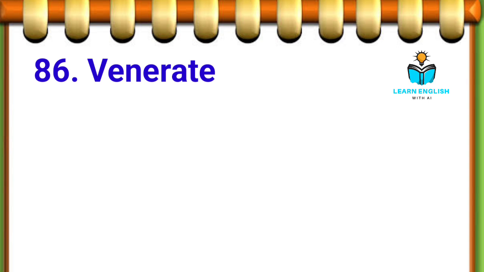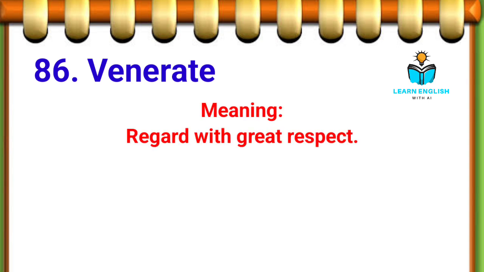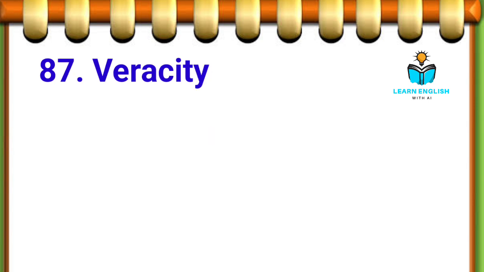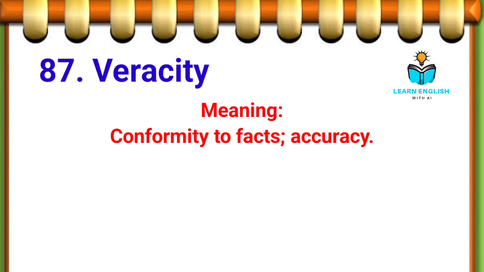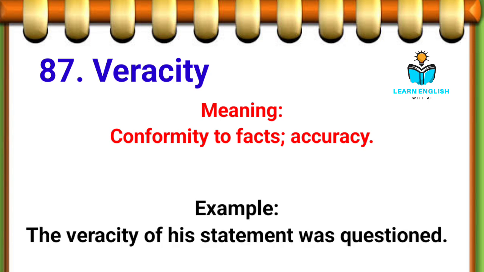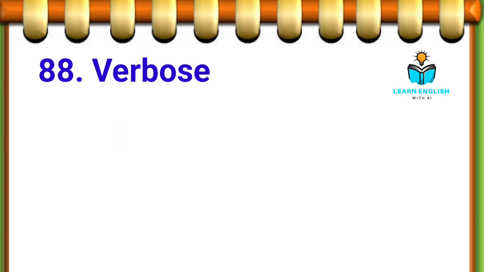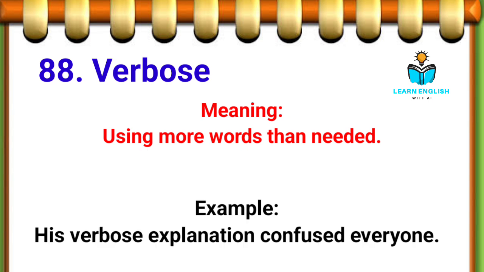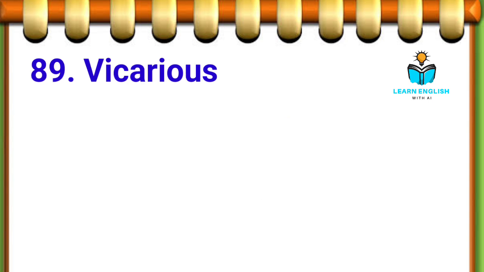86th. Venerate, regard with great respect. Example, the community venerated the old traditions. 87th. Veracity, conformity to facts, accuracy. Example, the veracity of his statement was questioned. 88th. Verbose, using more words than needed. Example, his verbose explanation confused everyone.